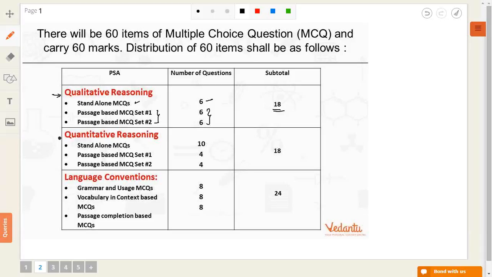Coming to the quantitative, it has the same pattern as the qualitative reasoning section. Standalone MCQs carry 10 marks, passage-based MCQs carry 4 marks, and passage-based MCQ set 2 carries 4 marks. So again, the total is 18 marks. Coming to the third section, the language conventions: grammar and usage MCQs carry 8 marks, vocabulary in context-based MCQs carry 8 marks, and passage completion based MCQs carry 8 marks. In total, the language section carries 24 marks. So if we total, this carries 60 marks in total.